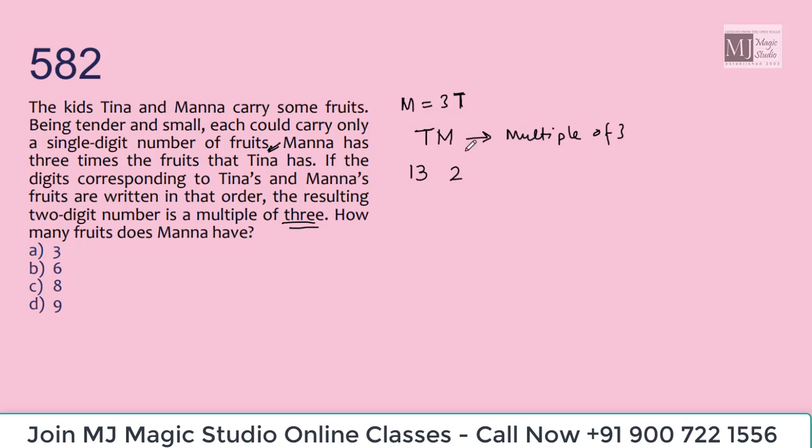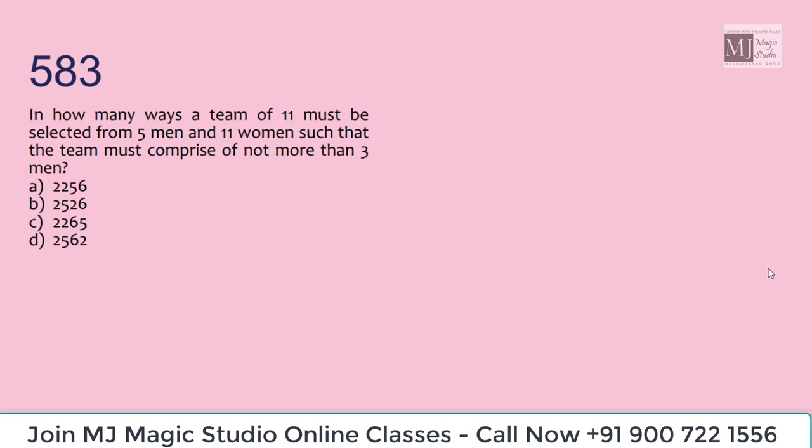If T is 2, then M is 6. If T is 3, then M is 9. If T is 4, M would be 12, which is not possible. That means the 3 possibilities are 13, 26, 39. But Tm is a multiple of 3 and 39 is the only multiple of 3. How many fruits does Manna have? So here we can see that Tina has 3 fruits and Manna has 3 into 3, that is 9 fruits.